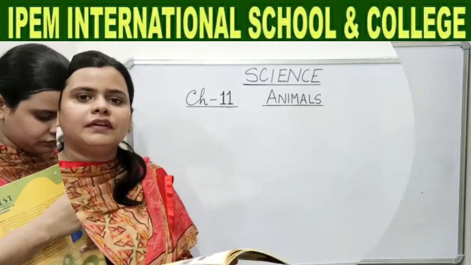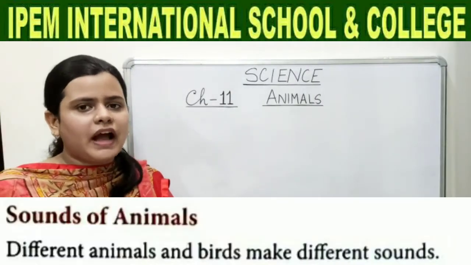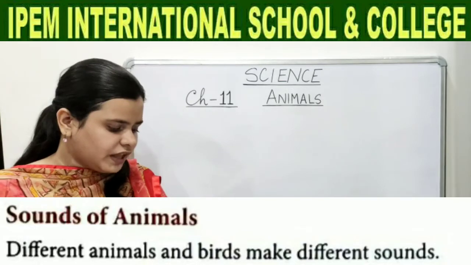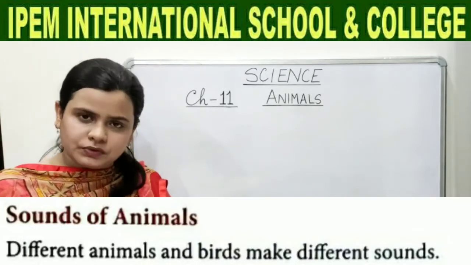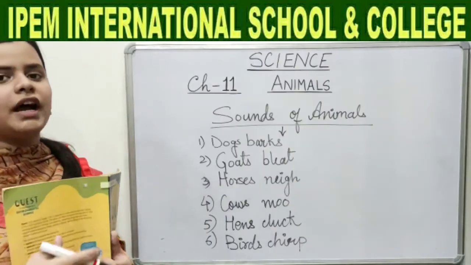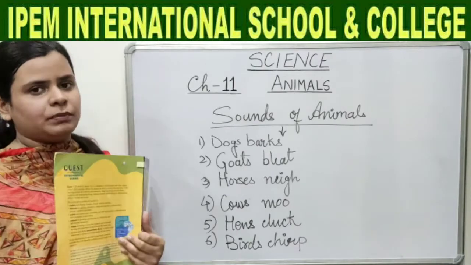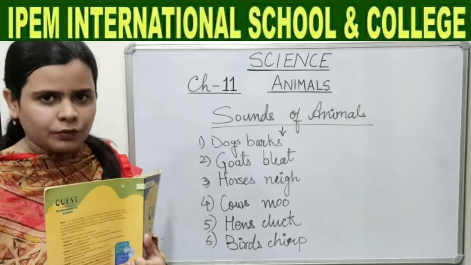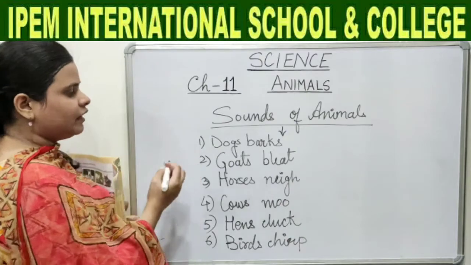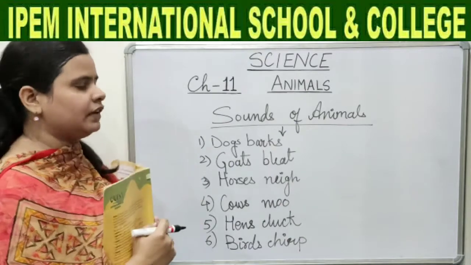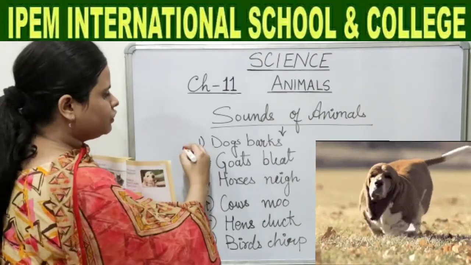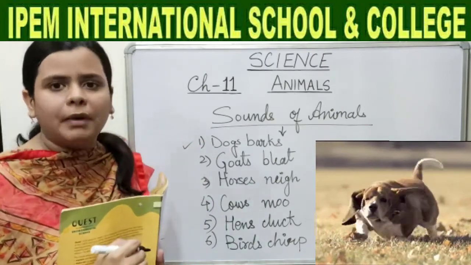Okay, now coming to sounds of animals. Different animals and birds make different sounds. So as you all know that the birds and animals, they cannot speak, so they make different sounds. So let us study some of the sounds of these birds and animals. First is dog. Dogs bark. Okay.